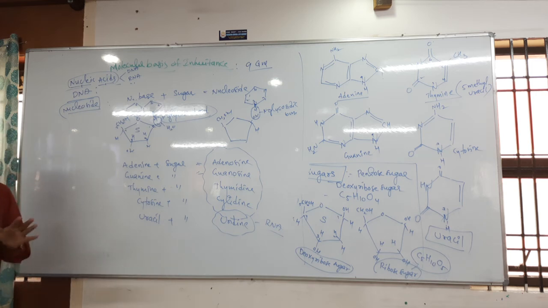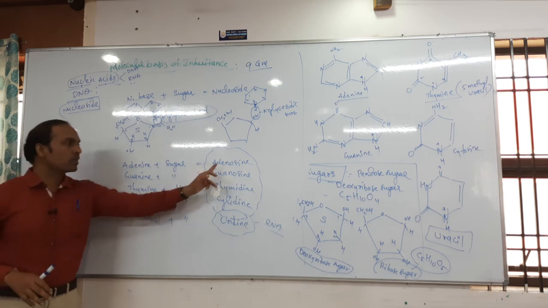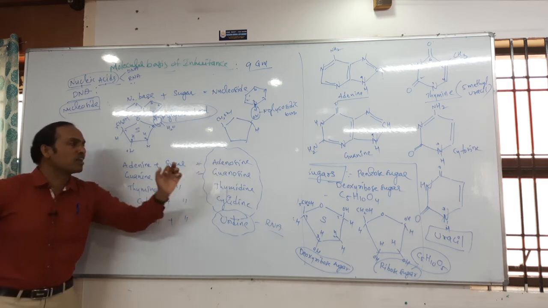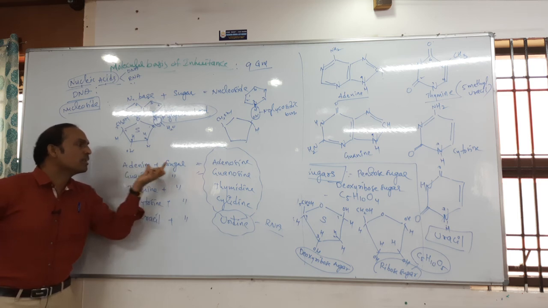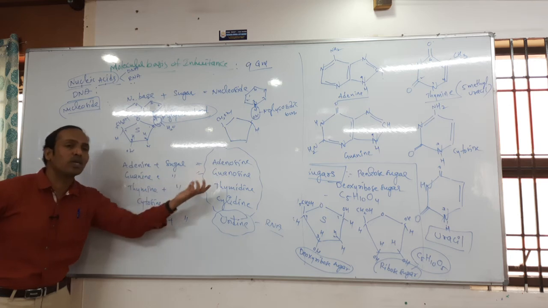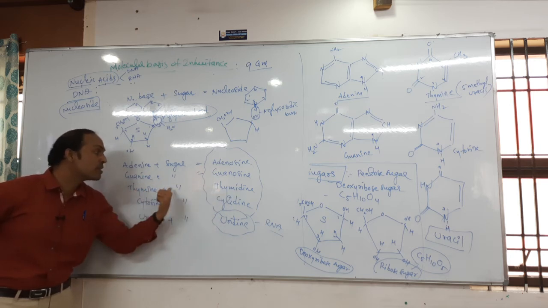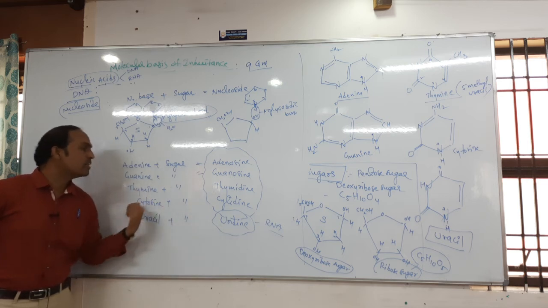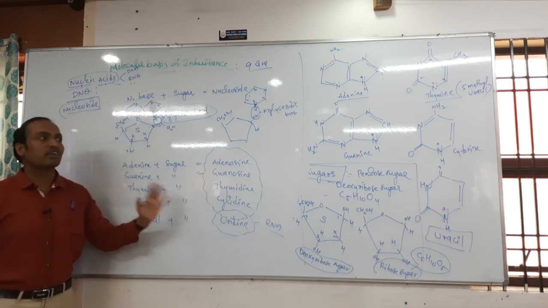Okay, in your examination, what type of questions can they ask? What are the components in adenosine? Adenine plus sugar, like that they can give. Guanosine has guanine plus sugar, thymidine has thymine plus sugar, cytidine has cytosine plus sugar.